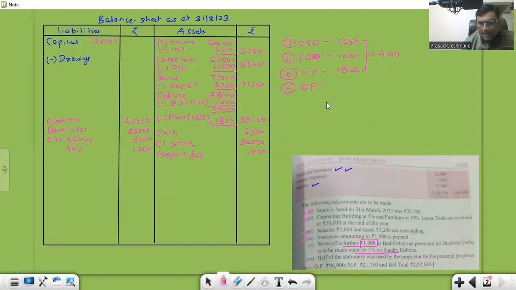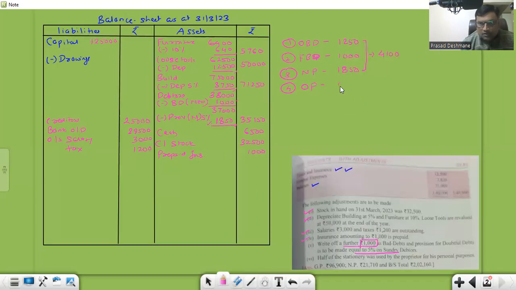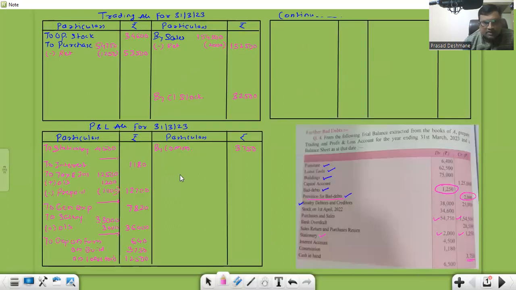Okay. And now check the old provision. See, this is the provision. Old provision always they give in the trial balance, right? 2,000. So 4,100 is obviously greater than the old provision, right? So what is the formula I told you, what is the equation I told you? If 1 plus 2 plus 3 is greater than the 4, so 1 plus 2 plus 3 total we got is 4100 and 4 is 2000. So this is greater, right? So when it is greater, where does it come? P&L account, debit side, right? That we discussed.